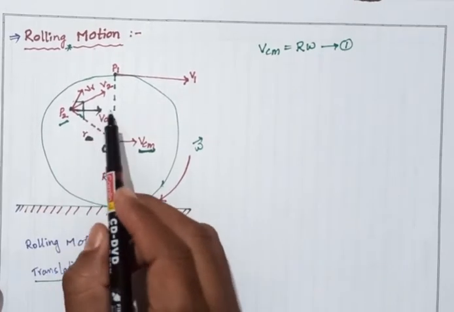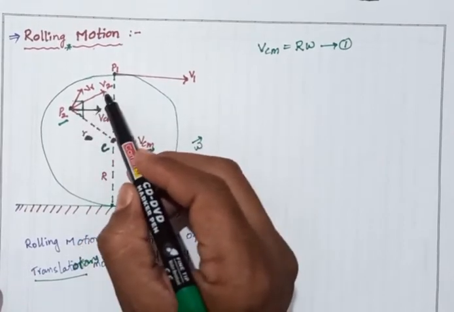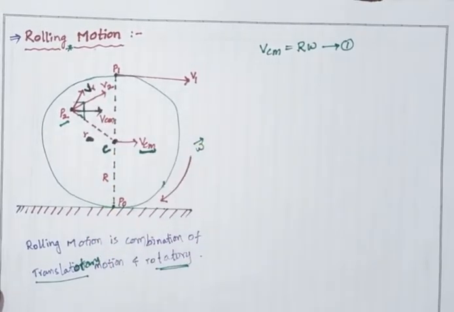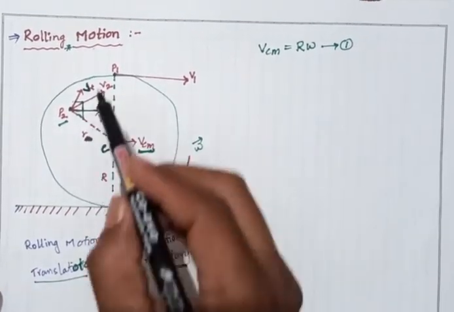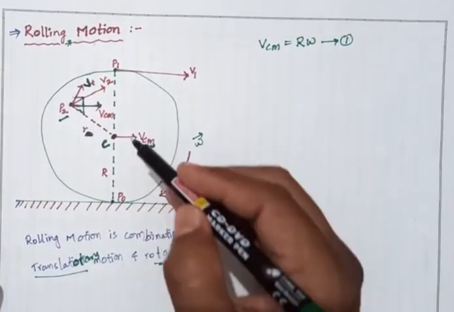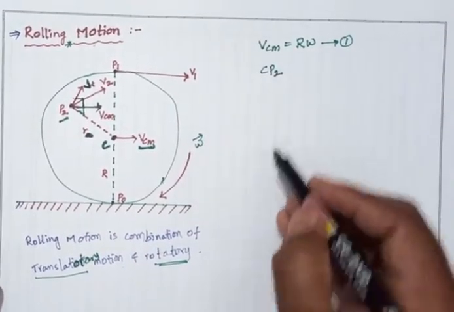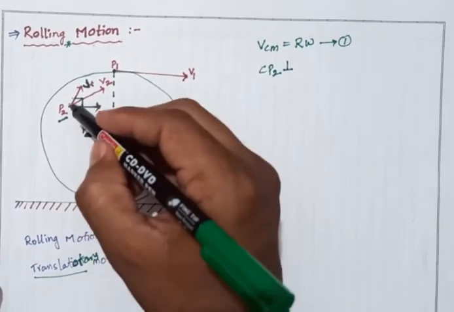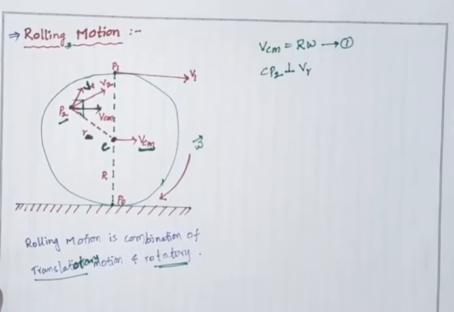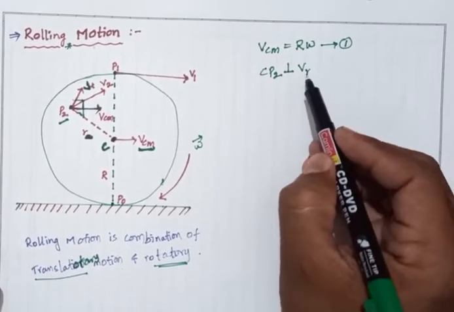V2 is the velocity of the particle P2, and VR is the velocity of the rotational motion of particle P2. Here CP2 is perpendicular to the VR line. The CP2 distance is perpendicular to VR.